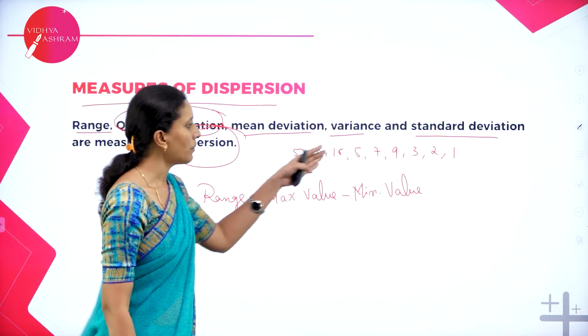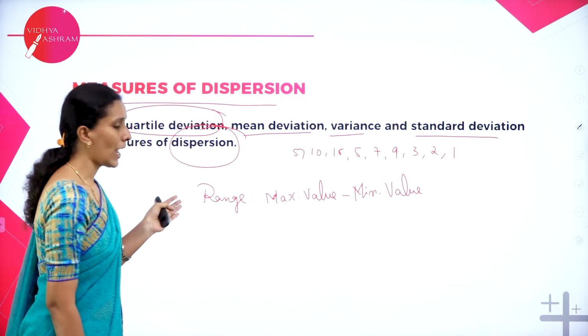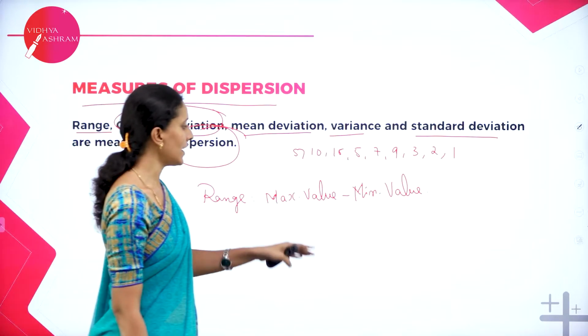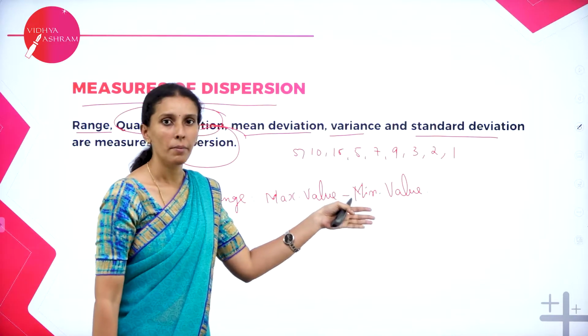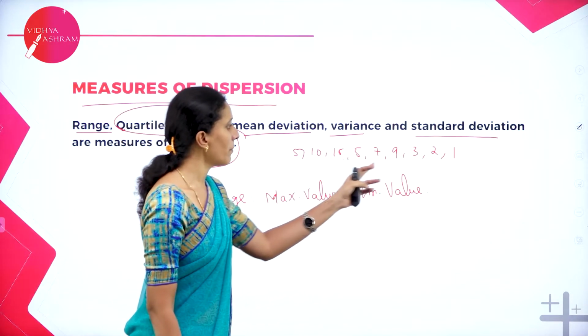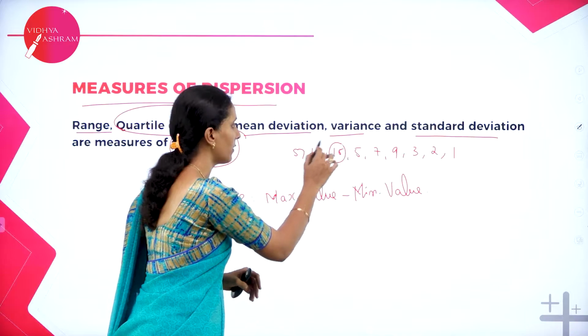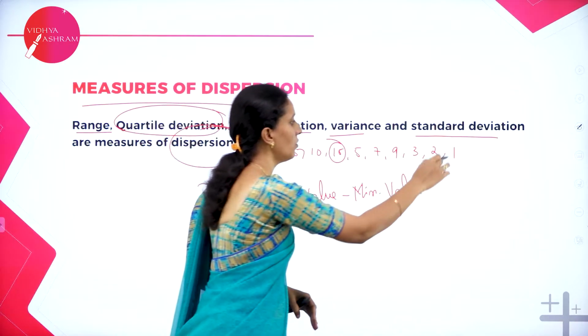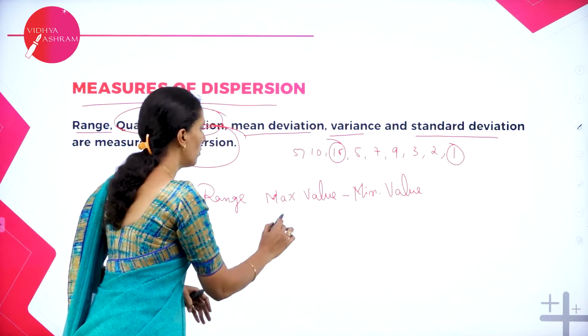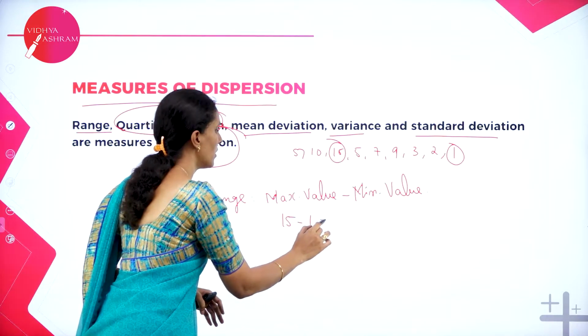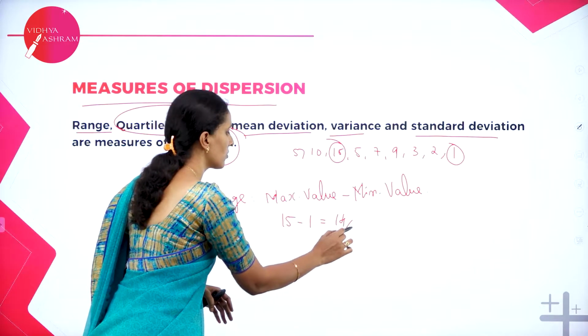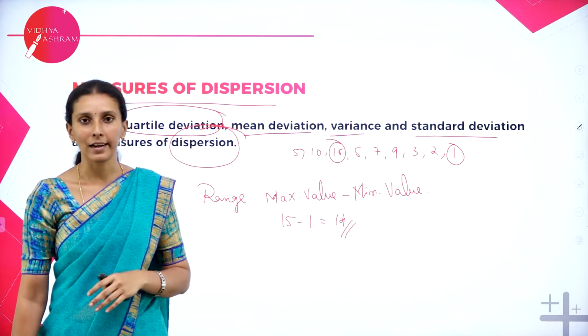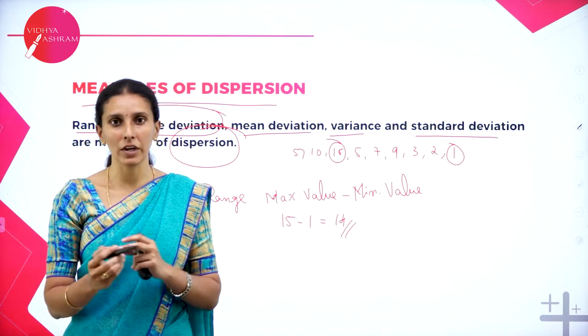So we have a number of observations given. How to calculate range? As the formula says, it is maximum value minus minimum value. Which is the maximum value here? 15. Which is the minimum value? 1. So therefore, 15 minus 1 is the range. Like this, we will calculate the range of any given data.